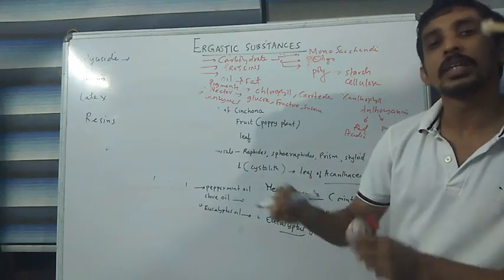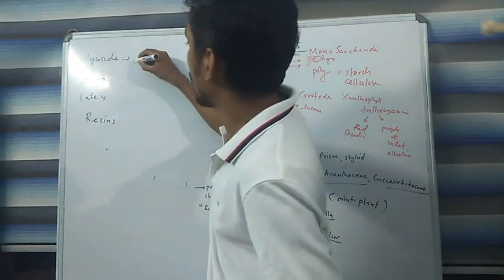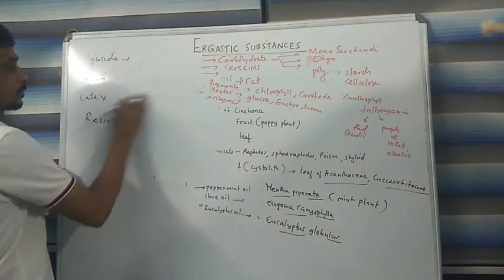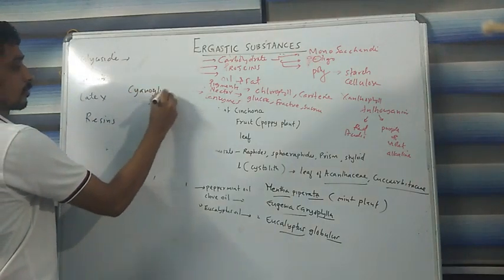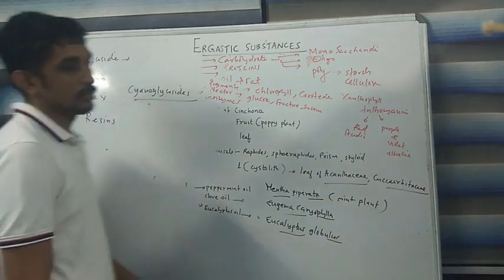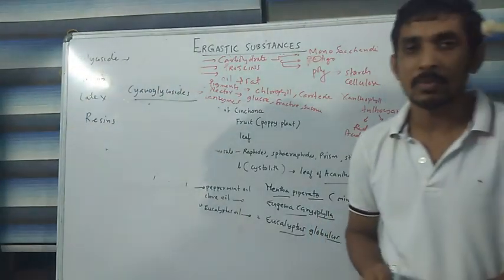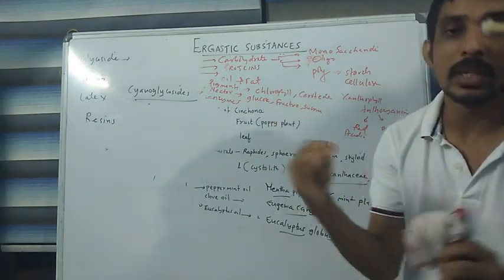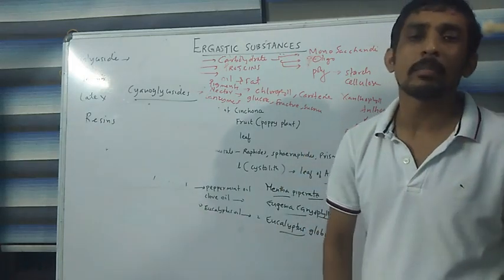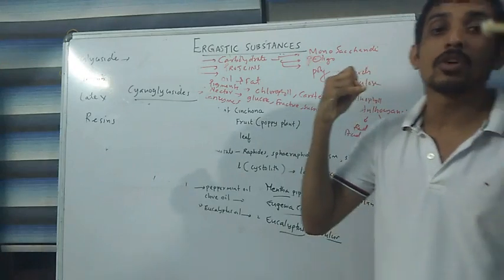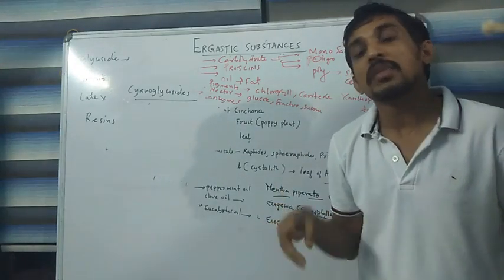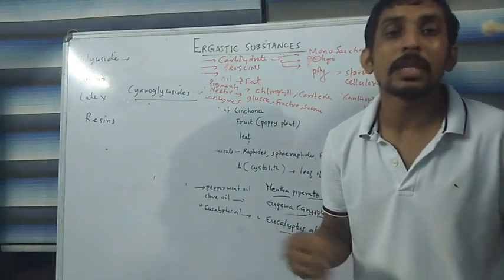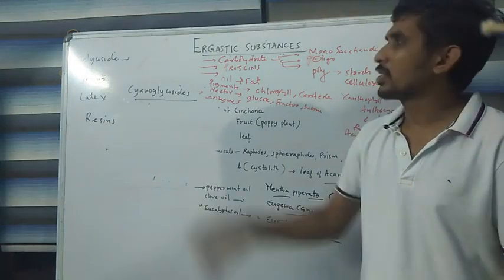For example, let us take cyanoglycoside. It is a glycoside containing a glucose molecule linked with cyanide by a single covalent bond. The cyanoglycoside can be seen within the seeds of grape, watermelon, and apple, and can also be found within the underground storage part of tapioca. So these are all examples of glycoside.